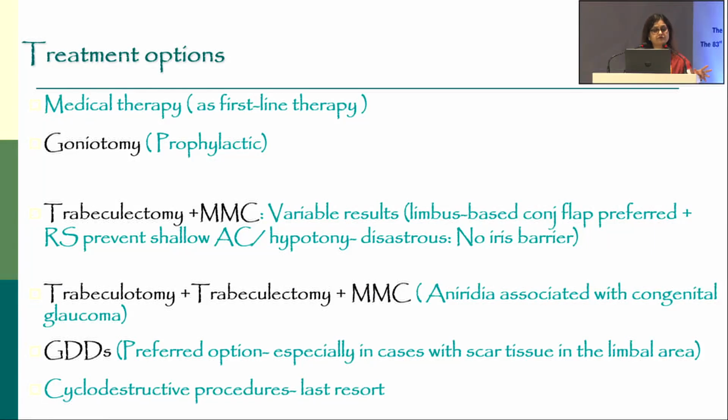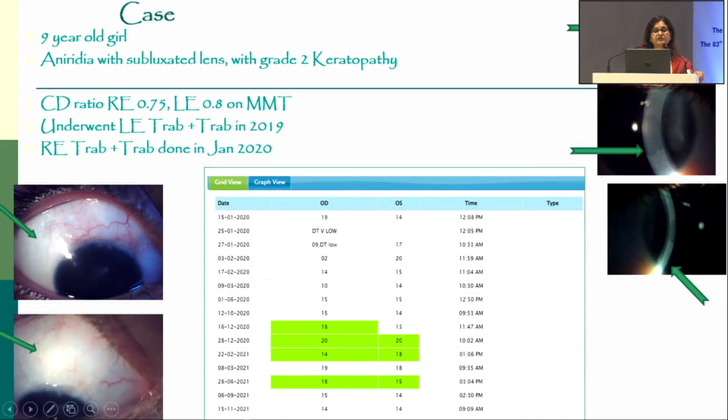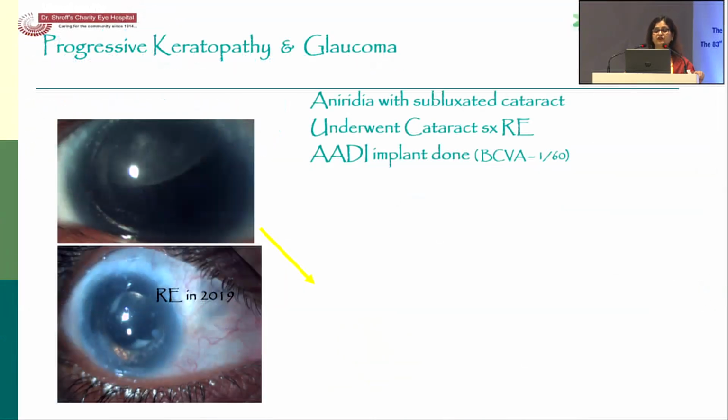So treatment options: medical therapy, goniotomy can be done prophylactically, TRAB with MMC, or GDD is the preferred option in these patients. And this particular patient, she did very well with the trabeculectomy, and the pressures were maintained, still maintained on 1 or 2 eye drops, and she had advanced glaucoma.